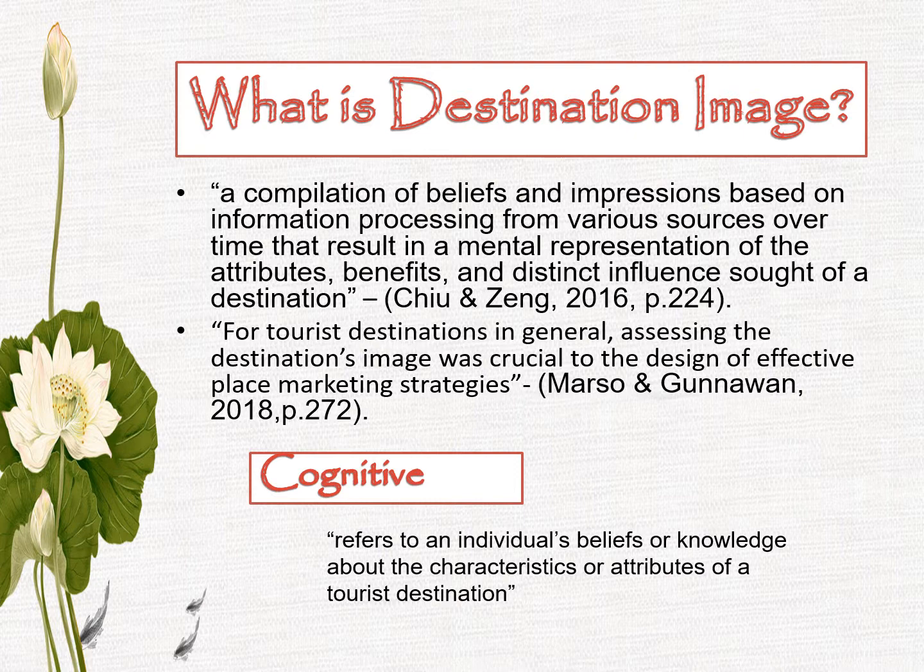Cognitive image refers to an individual's belief about a destination through the characteristics and attributes of that destination.